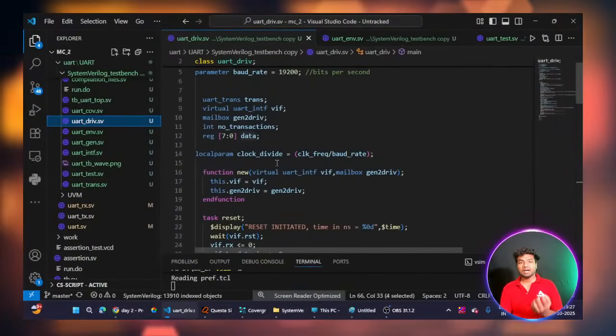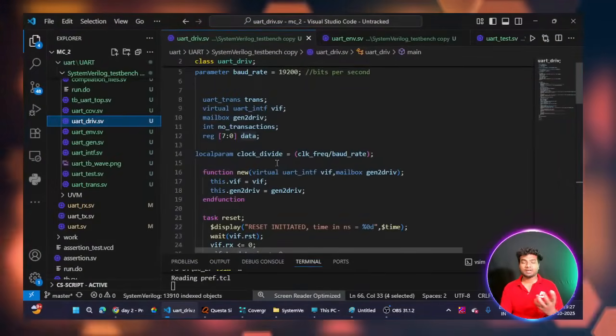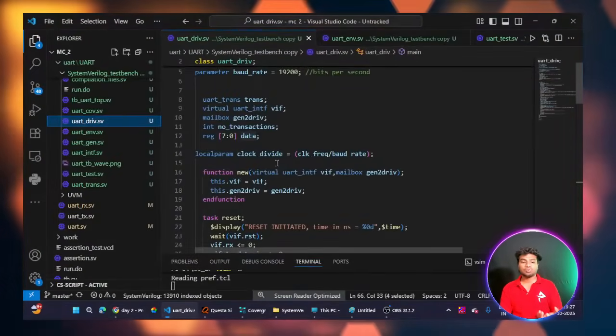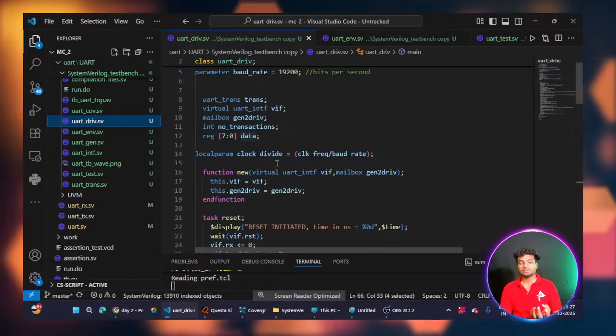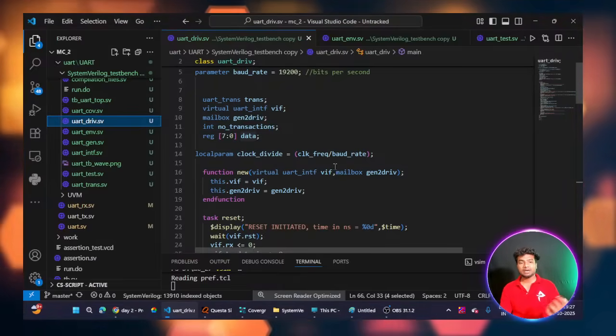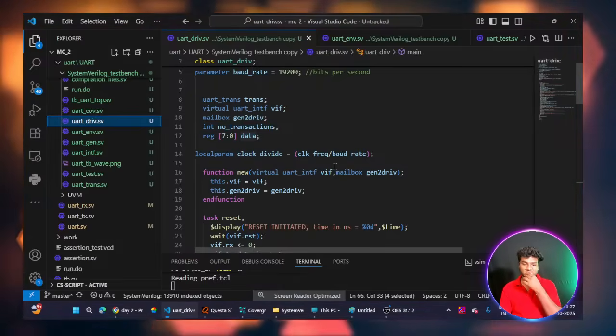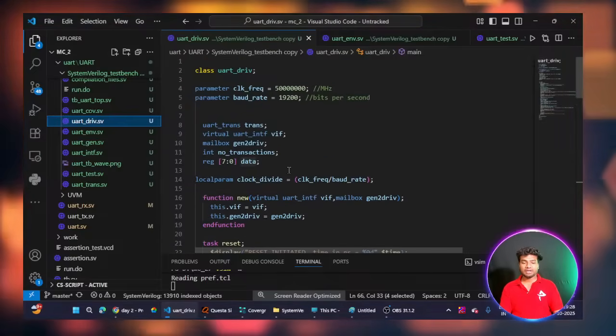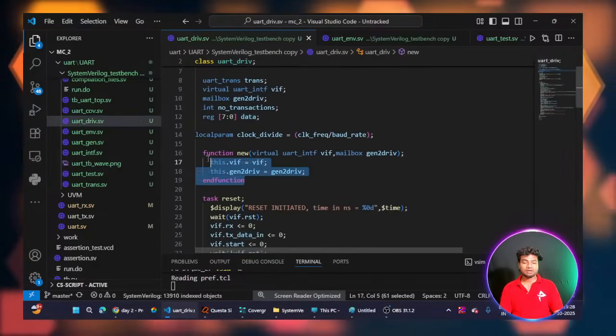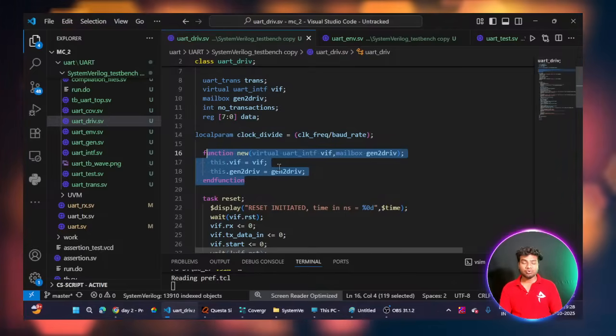Why? Because I am giving the output data to my driver. From the driver I am doing the scoreboard operation calculation. For a simple purpose I am just doing all these things inside my driver code. Okay, this is my driver logic. This is my driver class new constructor.